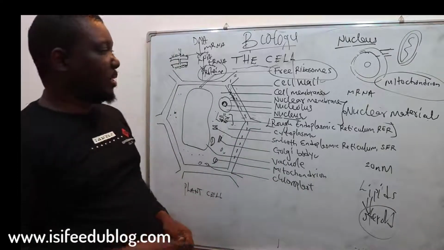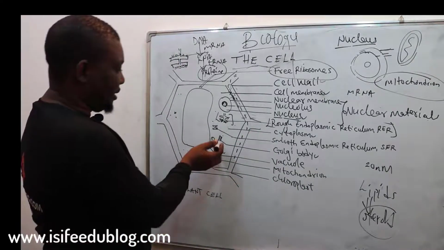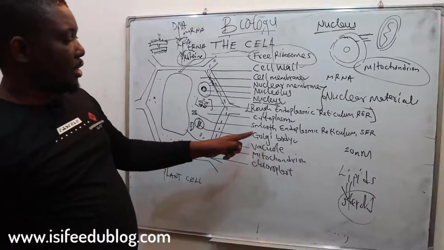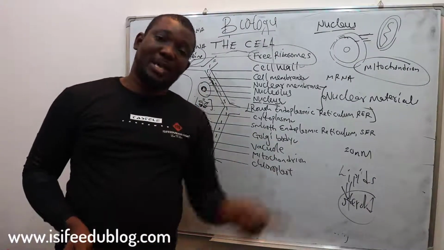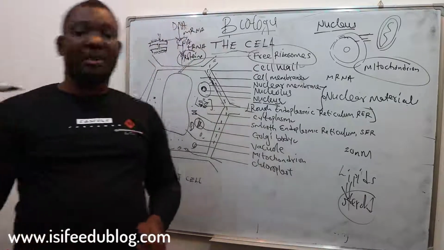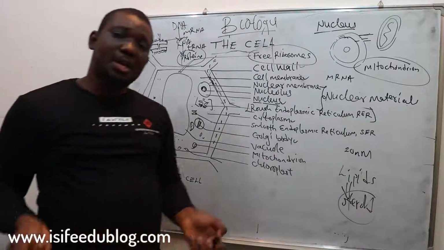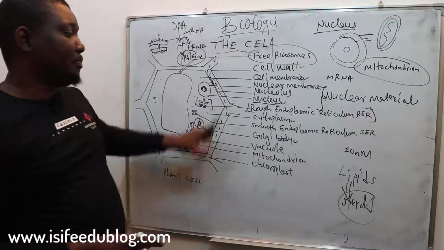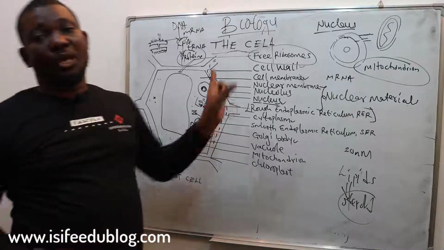And then we have the Golgi body. The Golgi body is a flat tube. You can see them here. Flat tube. You can see it both in plant cell as well as animal cell. But we'll be talking about the similarities of plant and animal cell. There are some organelles that are present in this cell and are equally present in animal cell.